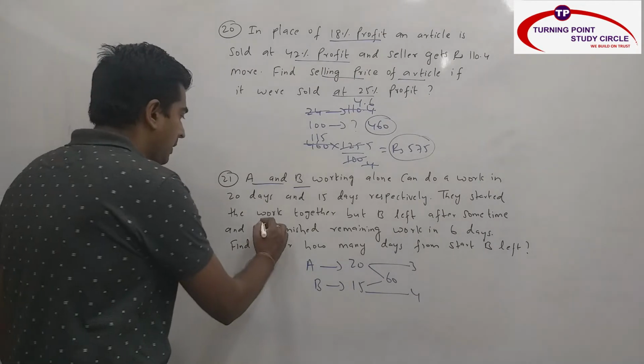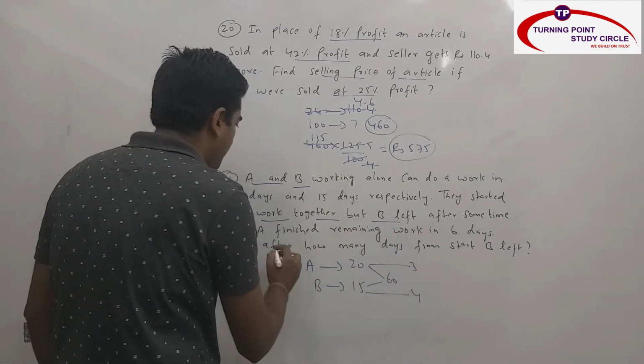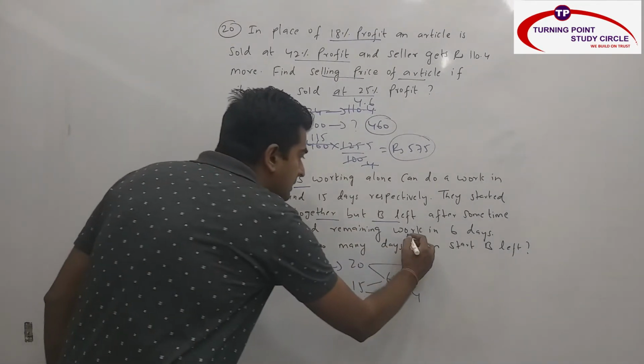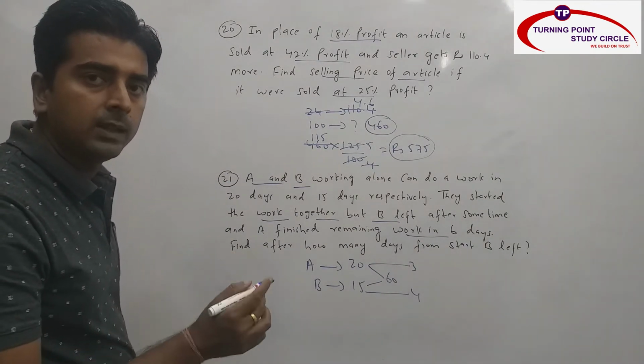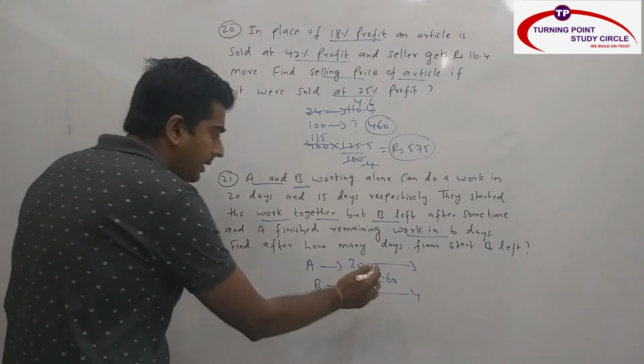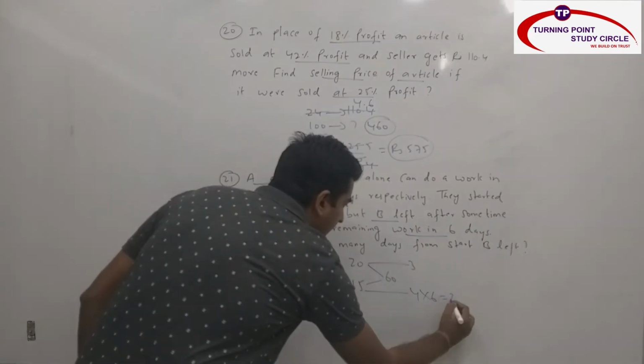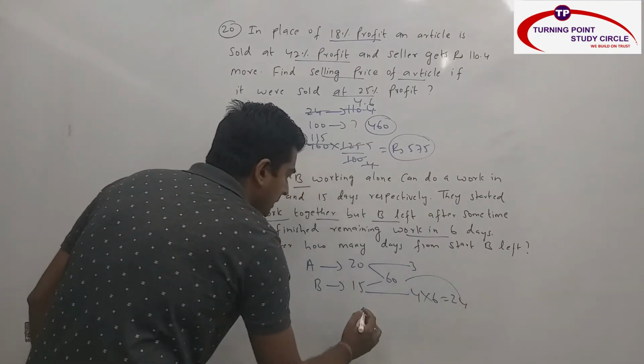Now they started the work together but B left after some days and A finished the remaining work in 6 days. That means A finished the remaining work in 6 days. That means A was there from the starting to end. So per day 4, 6 days how much? 24. Remaining is how much? 36.